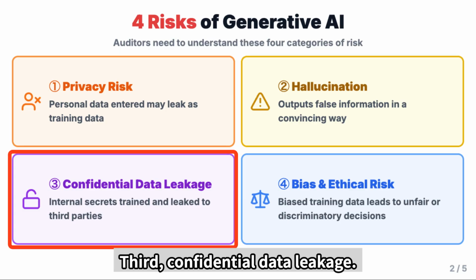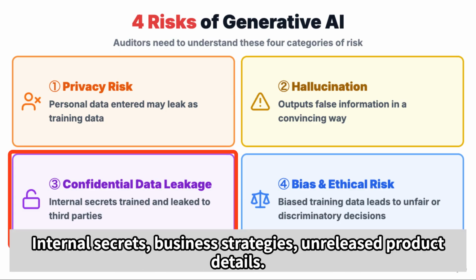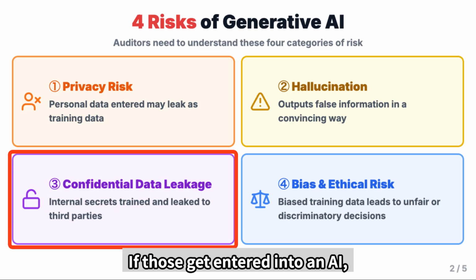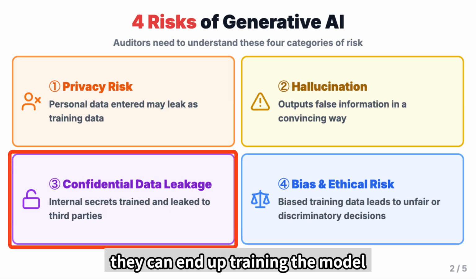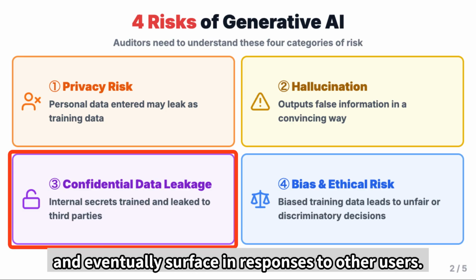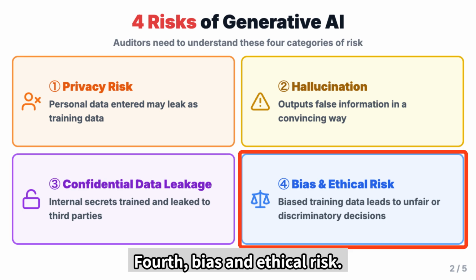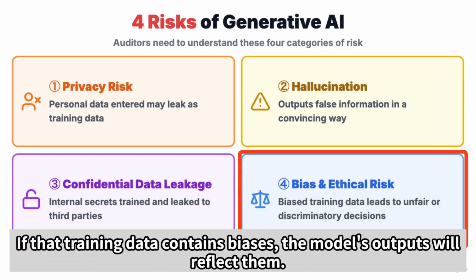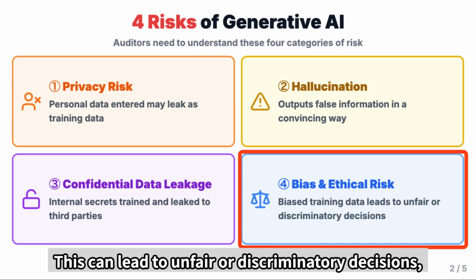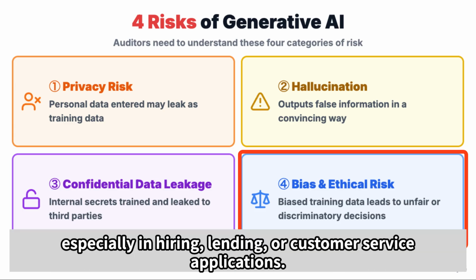Third, confidential data leakage. Internal secrets, business strategies, unreleased product details. If those get entered into an AI, they can end up training the model, and eventually surface in responses to other users. Fourth, bias and ethical risk. AI models learn from data. If that training data contains biases, the model's outputs will reflect them. This can lead to unfair or discriminatory decisions, especially in hiring, lending, or customer service applications.